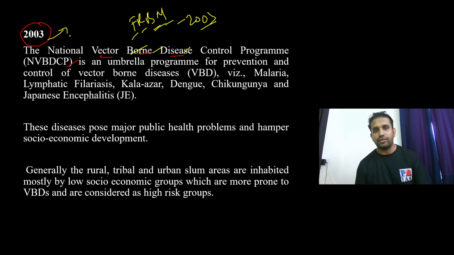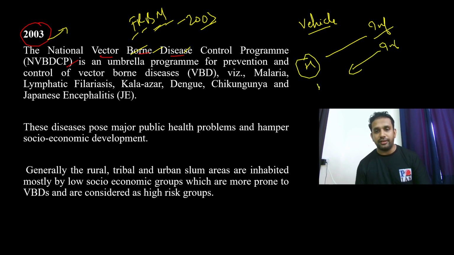A small important concept here: vector-borne diseases are those diseases that need a vehicle so that they may transmit from an infected person to a healthy person, or from an infected area to a healthy person. The vehicle could be any pathogen. It could be a bacteria, a virus, a protozoan, anything. So the carrying of the pathogens by any of the microorganisms, you call it as what?